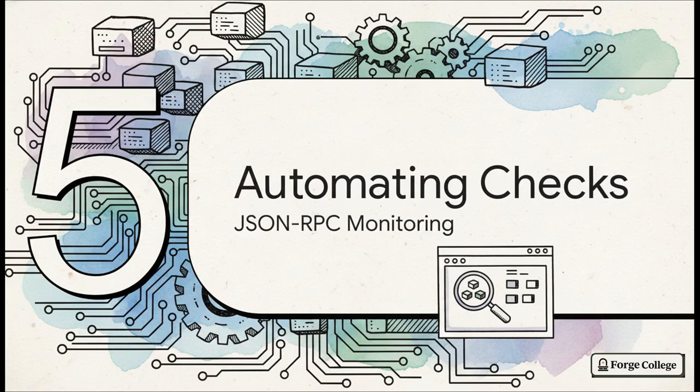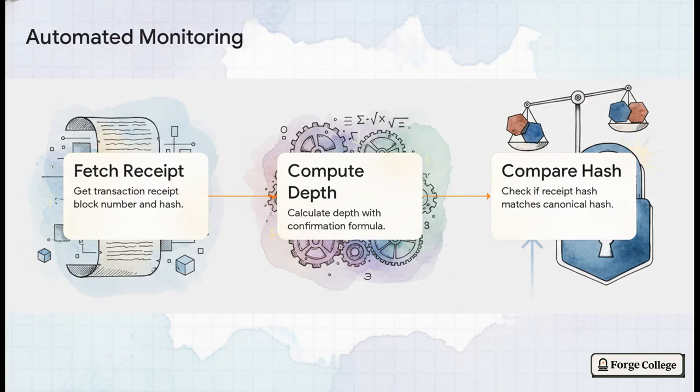Let's dive into part 5. Automating your checks. Now, knowing the math is one thing, but come on, as engineers, we want to automate this. We definitely don't want to be manually refreshing block explorers all day long. So here are the logical steps you'd actually program into your backend script. Step 1, fetch the transaction receipt. Step 2, compute the depth using our handy little formula.